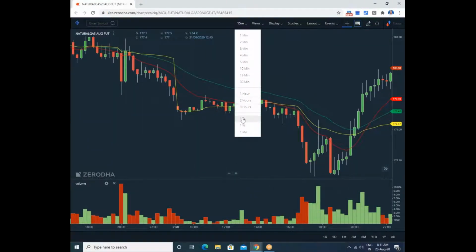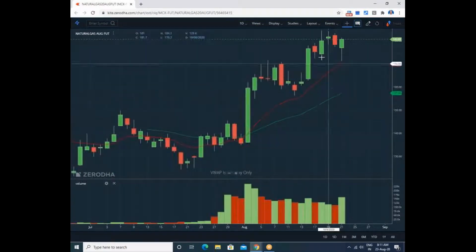Initially, we'll go to the day chart. Previously it was closed with a down move with somewhat lesser volume than the previous. So this is the eagle top, a half-finished eagle top. There was a red candle. Out of the three candles, this third candle moved below the previous day's low. That's the important thing. So automatically it would be below the previous day's VWAPs also.